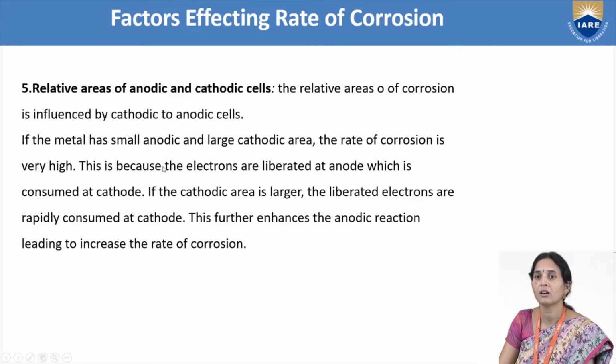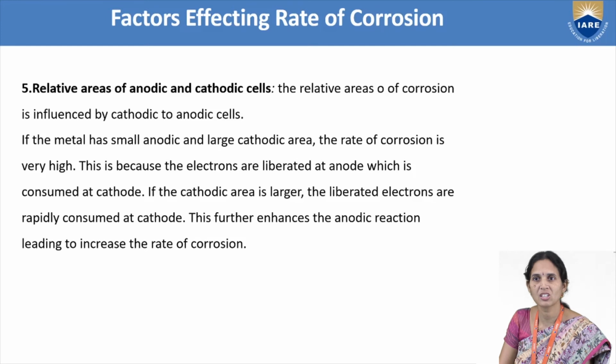At that small anodic area, more oxidation takes place, with more loss of electrons from that part of the metal. These electrons are gained by the large cathodic area, which wants more electrons for the reduction reaction. It draws more electrons for the cathodic reduction reaction to take place.